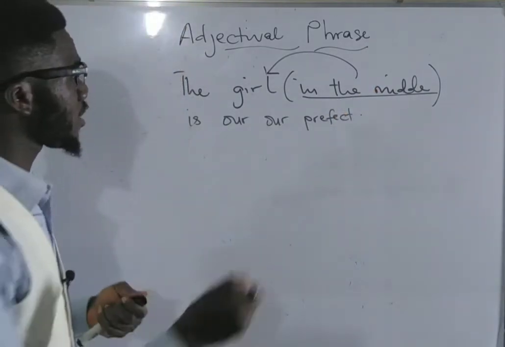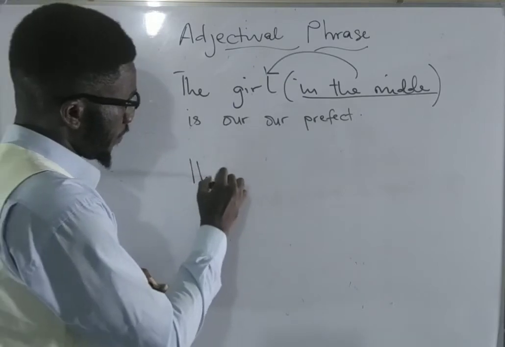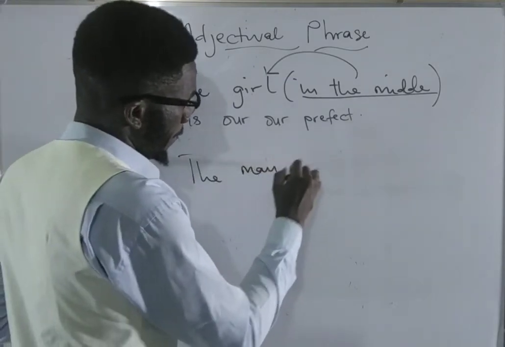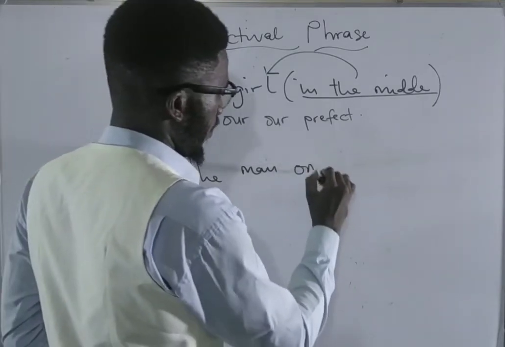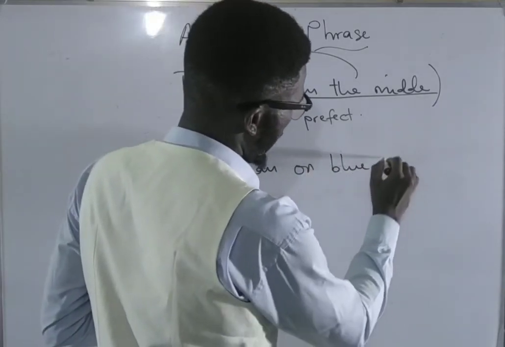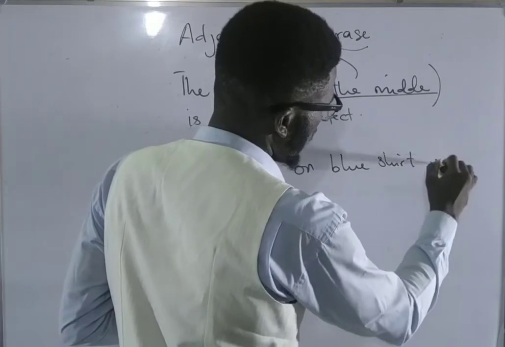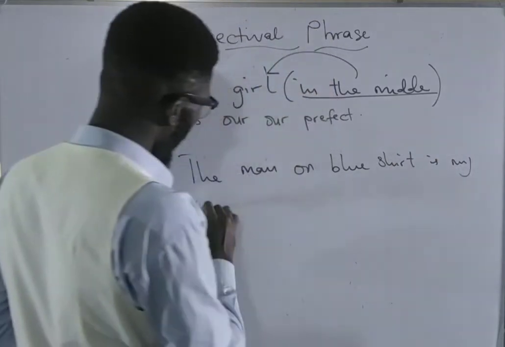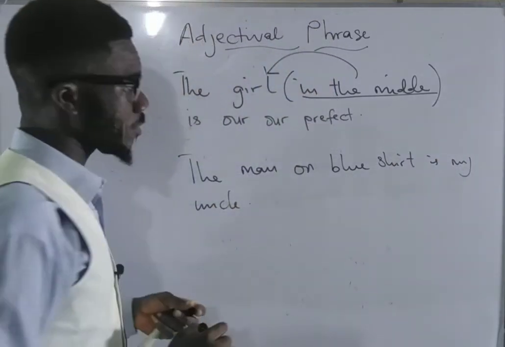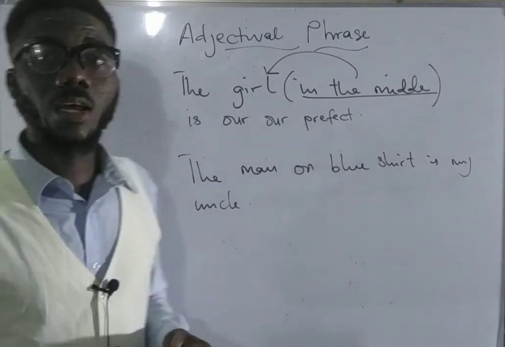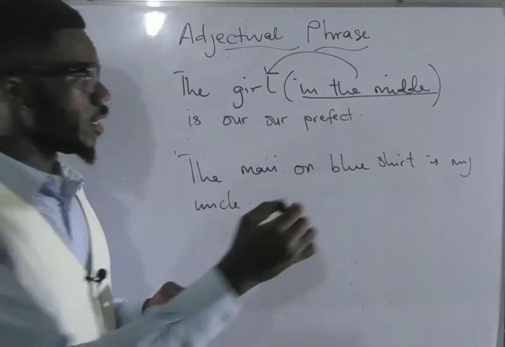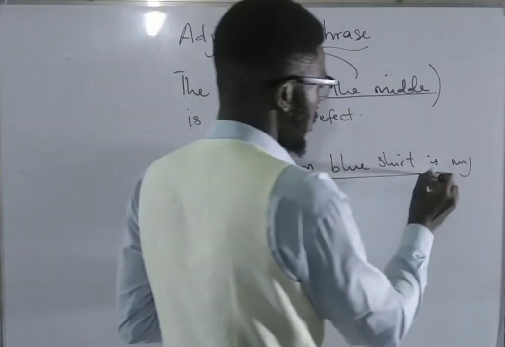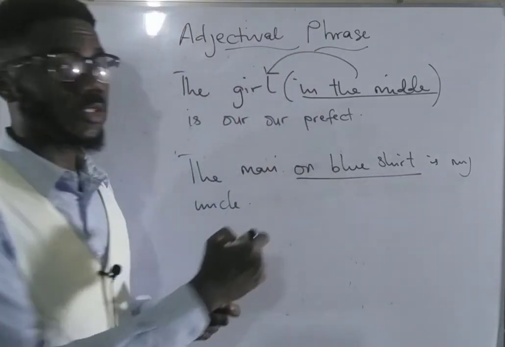You might have another sentence like "the man on blue shirt is my uncle." When you have something like this, the man on blue shirt. Now, the subject of this sentence is the man, am I right? But if you take a look at it, there is something here, on blue shirt, which helps you to know which man is being talked about.